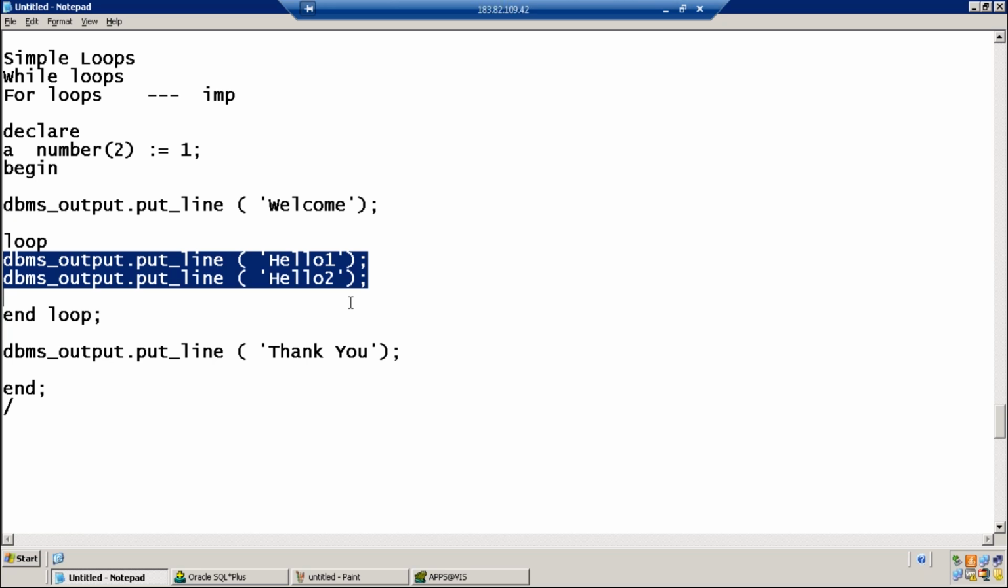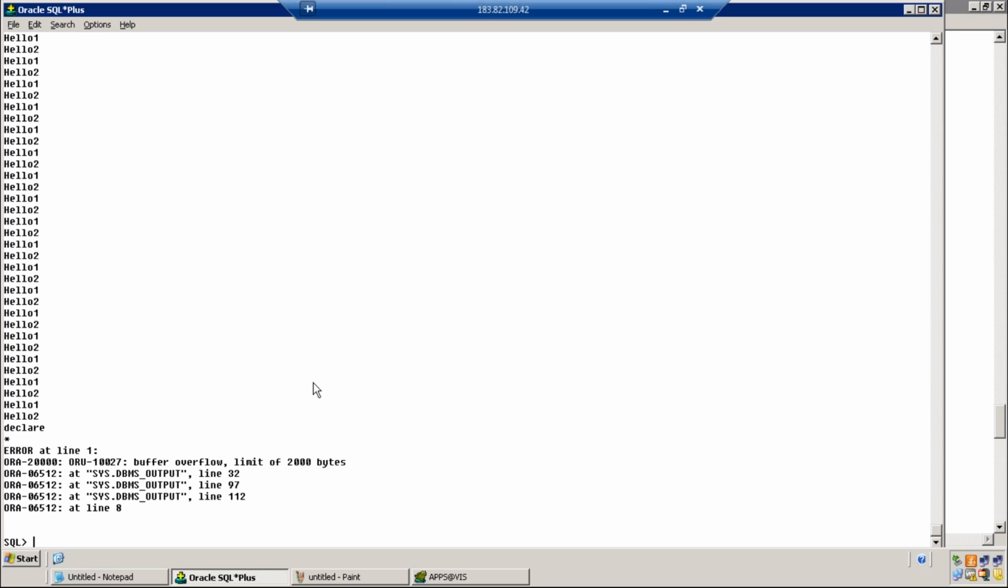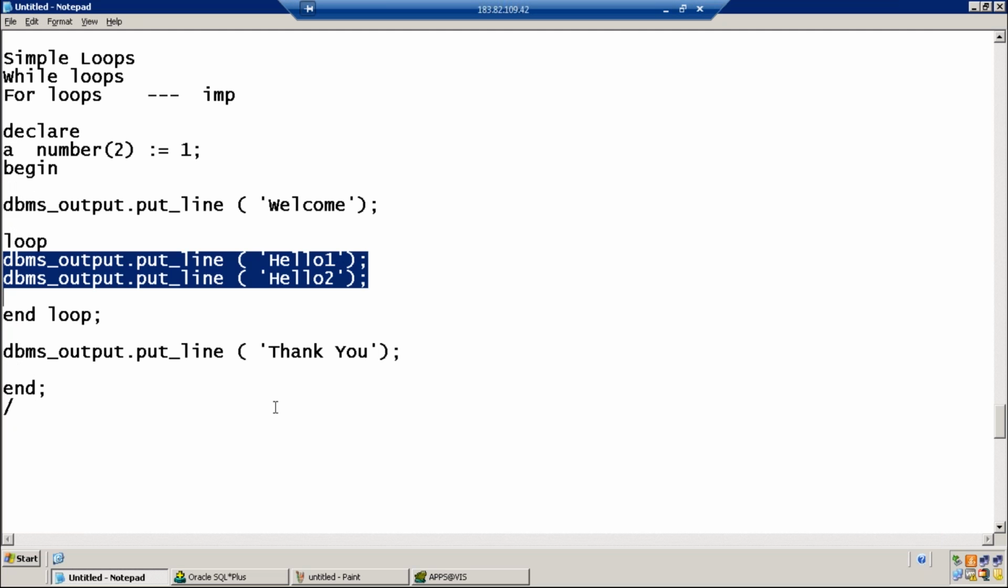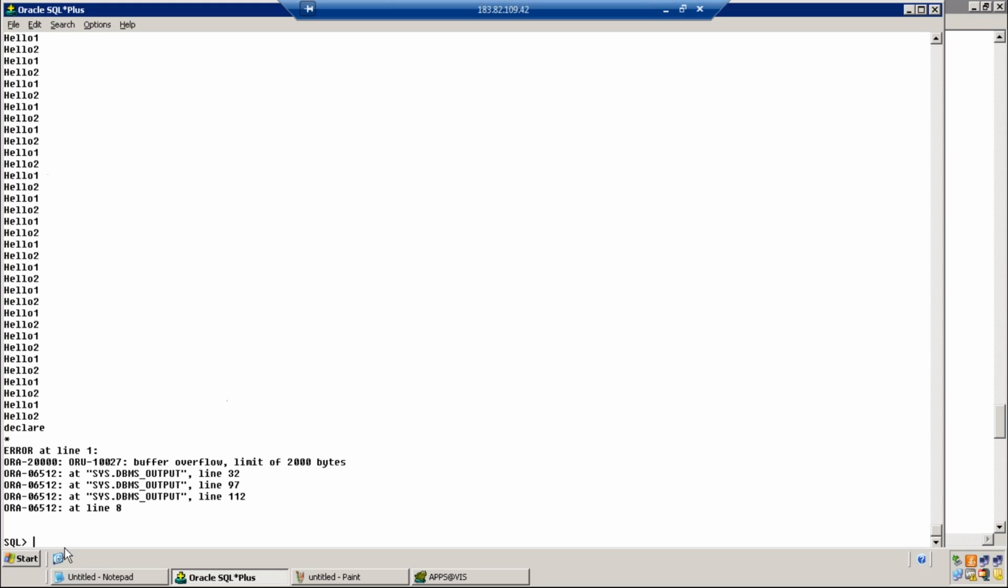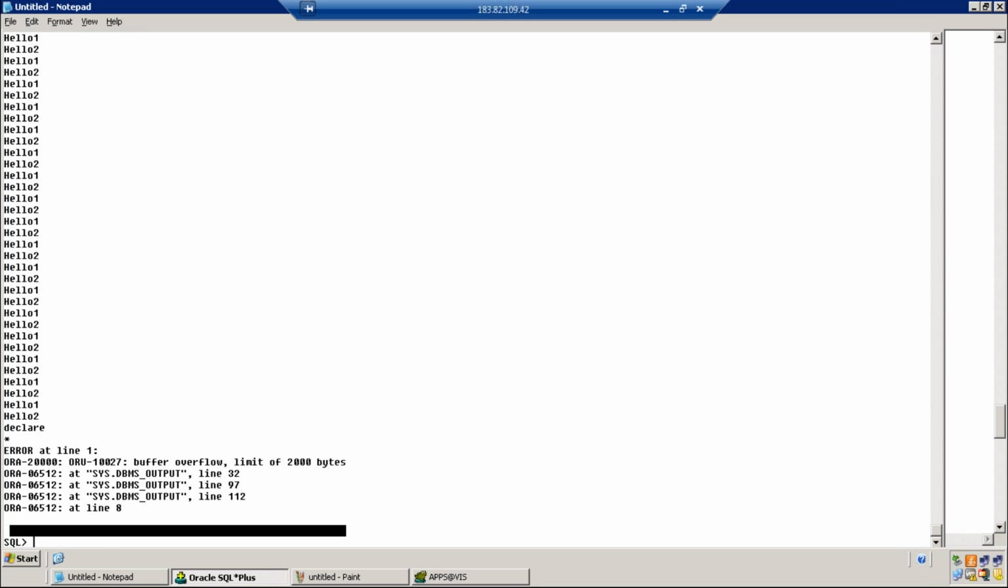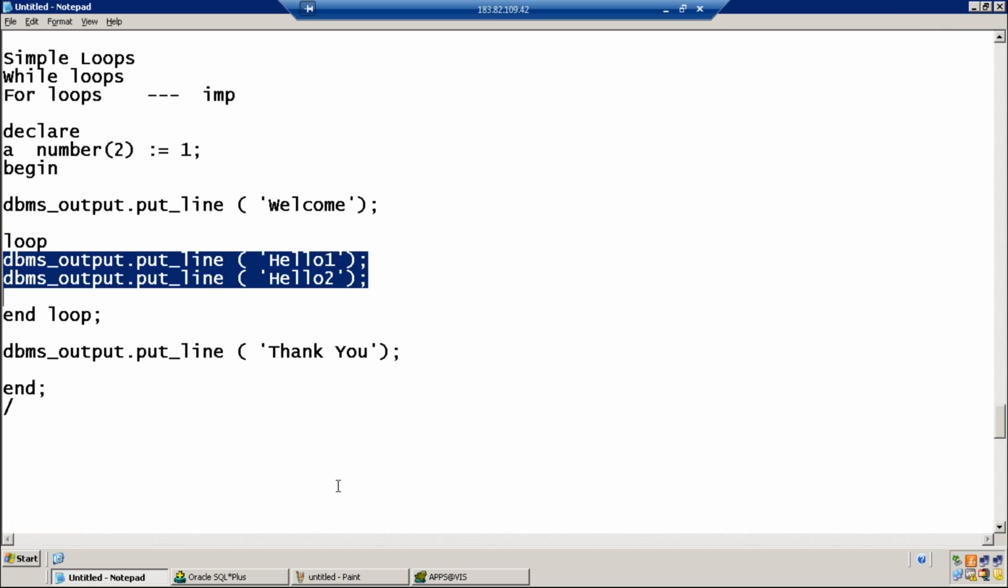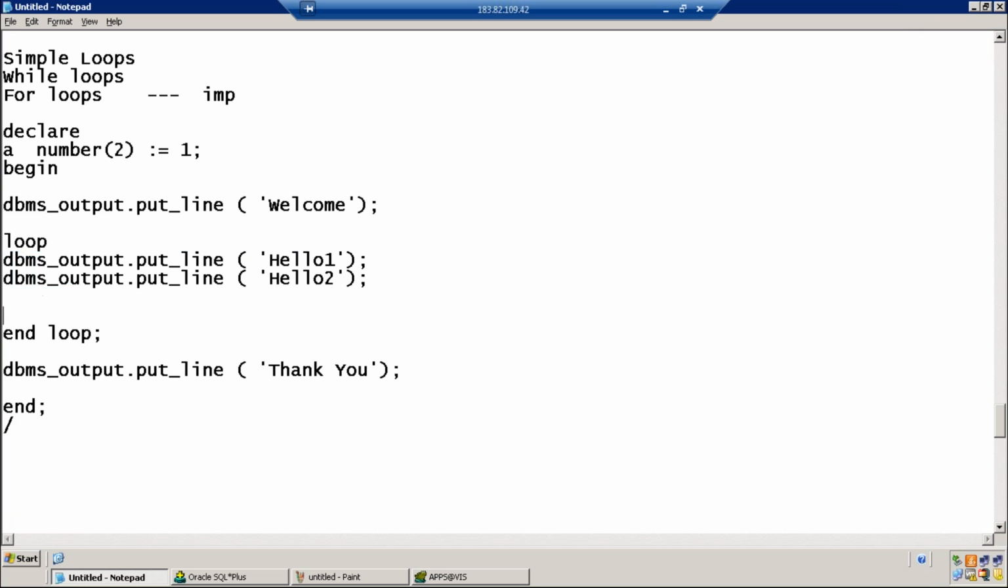If the loop doesn't end and the iterations are continuous, infinite, then thank you will not be printed. Thank you is not printed, and you're not getting a successful message, PL SQL procedure successfully completed. So you should have a condition to break the loop. That condition is called exit when.